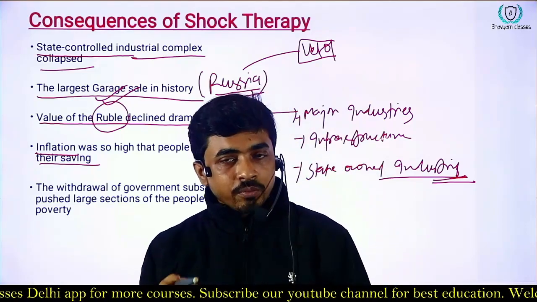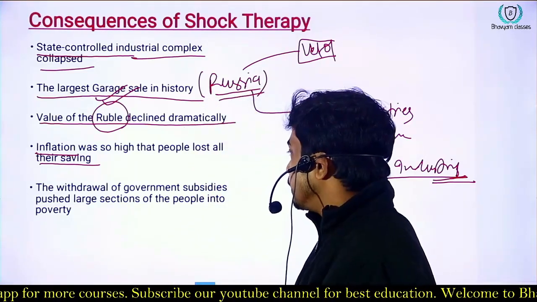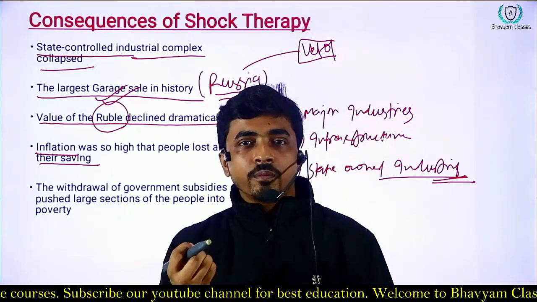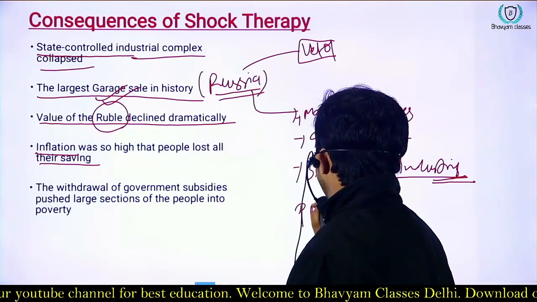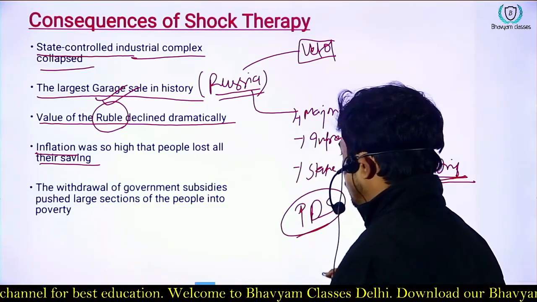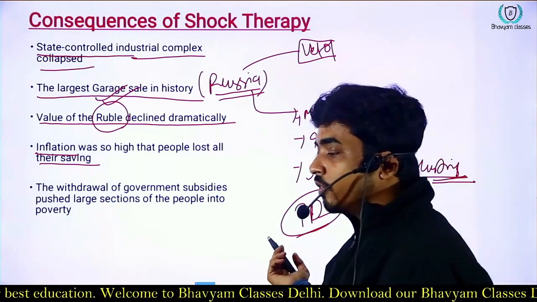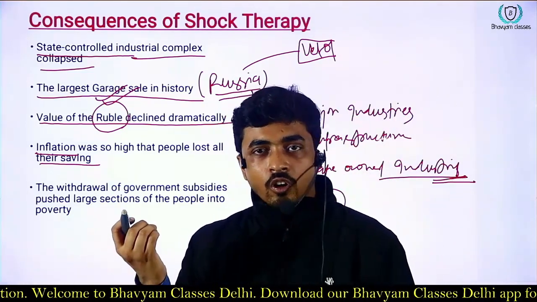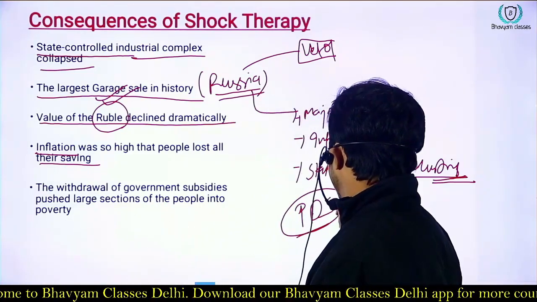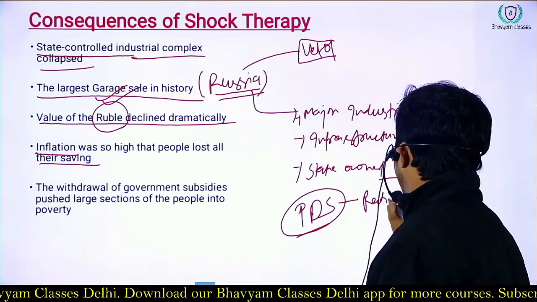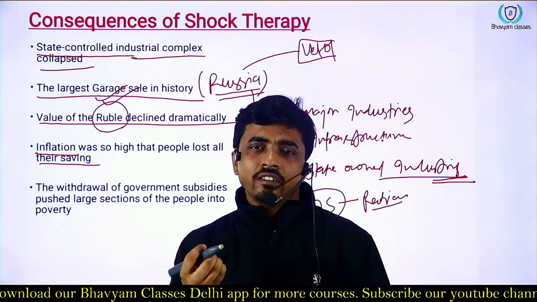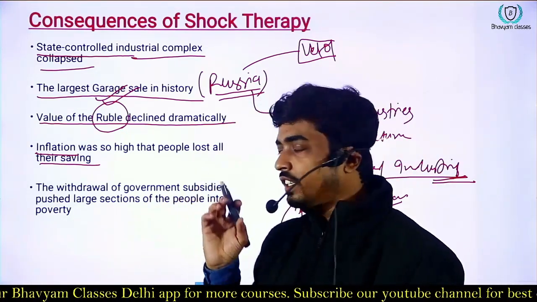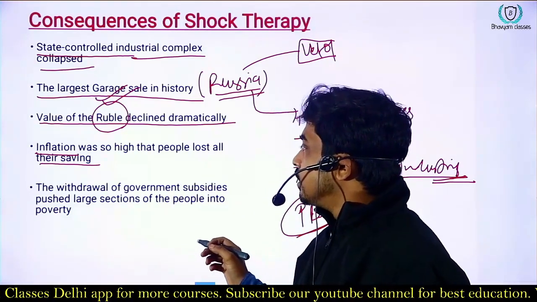One of the most important things that happened at that time was that all the things were provided by the government. Like in India we have the PDS, public distribution system, where poorer communities are given ration at minimum cost and sometimes free.